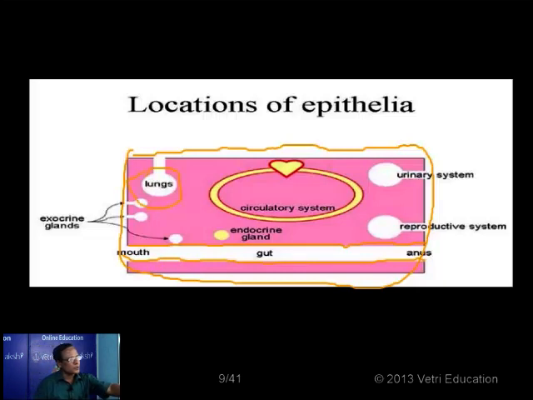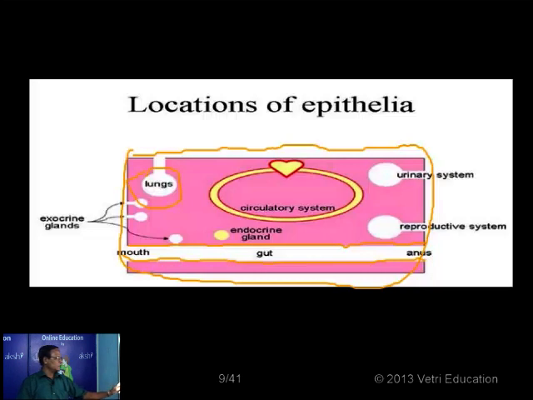Likewise, you see the urinary system, the kidneys, then also the urinary bladder, the urinary tract, and also the reproductive system. You have, for example, the testes, ovaries, and accessory reproductive tracts, all normally lined with this. And we have a number of glands. We can have two types of glands, and glands are normally formed of epithelial tissues.